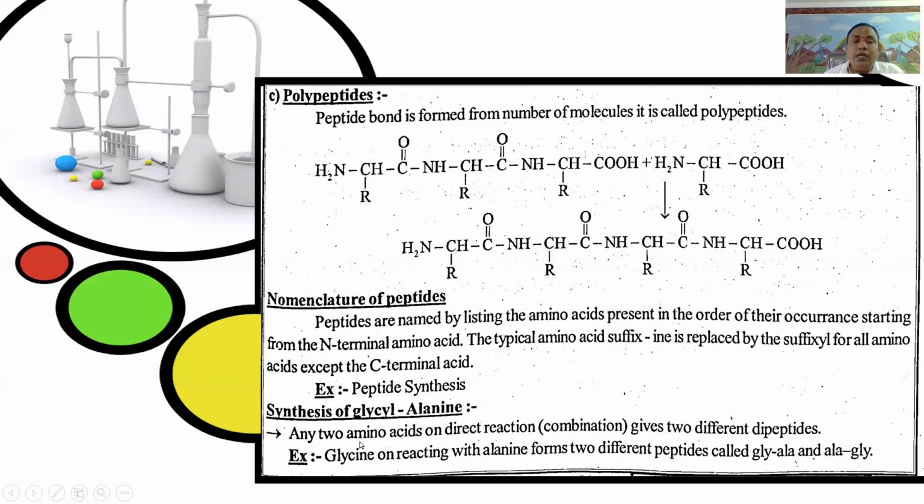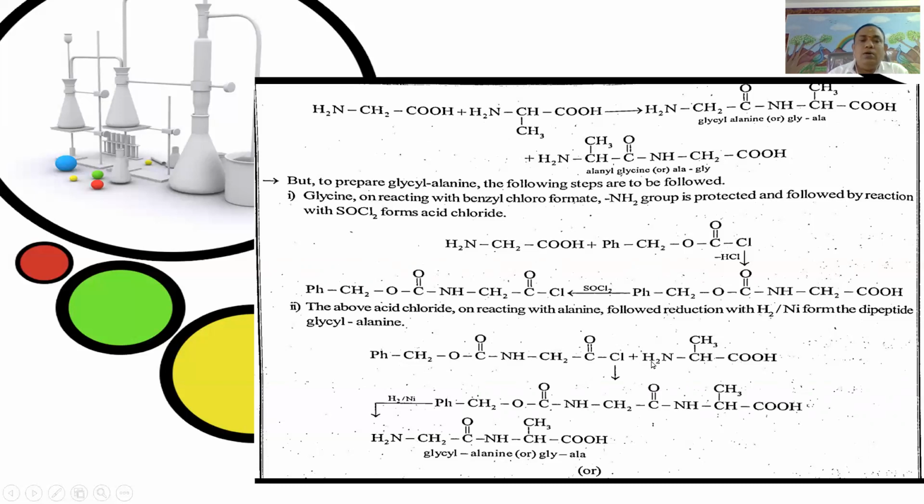Any two amino acids on direct reaction give two different dipeptides. For example, glycine reacting with alanine forms two different peptides, called gly-ala and ala-gly. Glycine is alpha amino acetic acid, NH2CH2COOH, plus alanine, alpha amino propanoic acid, CH3CHNH2COOH.